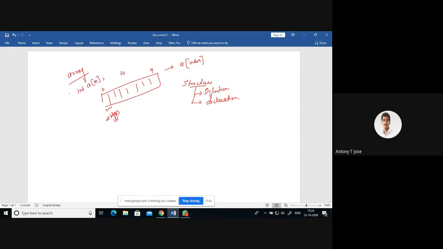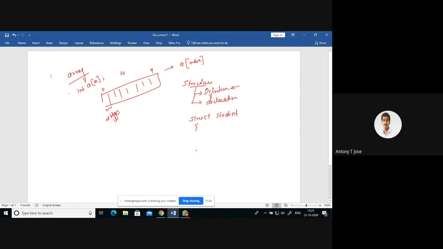To define a structure, I am going to start with the first one, that is defining the structure. I will be using the keyword struct. So struct is a keyword that is used to define a structure. After struct, I will give the structure name. If I'm giving the structure name as student, that is the name of the structure here.